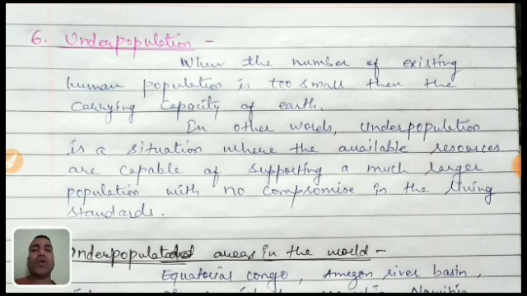Just like in overpopulation, what happened? The population is more than the area or the resources. Now, in underpopulation the area is more and resources are also enough, but according to it the population is very less, or very few people are there. So today, let us see what underpopulation is.